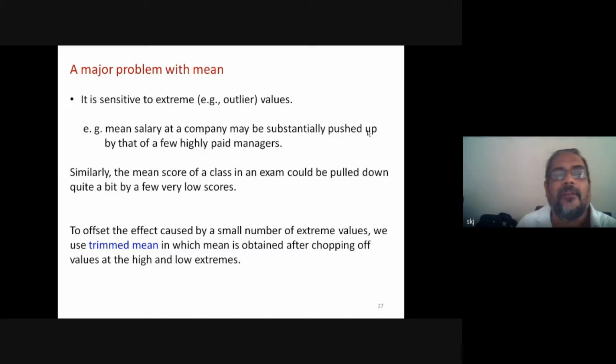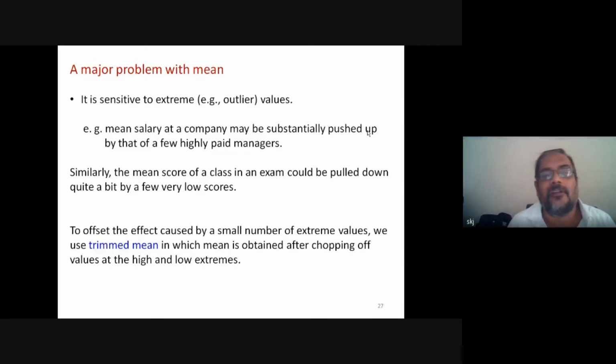For example, the mean salary of a company may be substantially pushed up by that of a few highly paid managers. Suppose there is an average or mean of salaries of 100 employees, some value is there. And all of a sudden, two, three managers join, and their salary is very high. So immediately, the mean value will go up, just by joining two or three, or even one member.